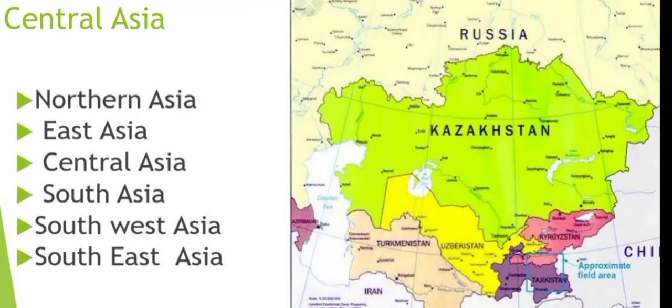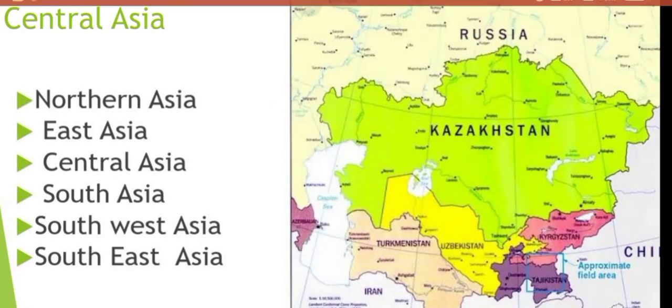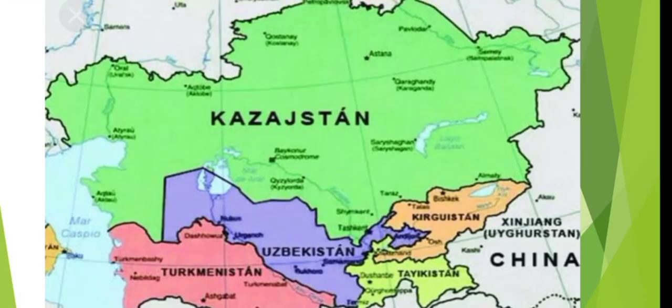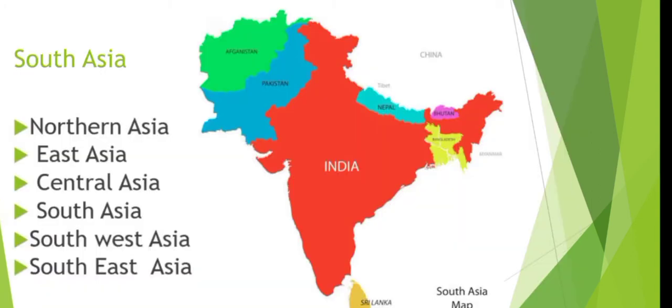The next is Central Asia. Central Asia has Kazakhstan, Kyrgyzstan, Tajikistan, Turkmenistan and Uzbekistan. These are the countries in Central Asia. We have done these 3 parts, 3 are left. And this is a closer image of Central Asia.